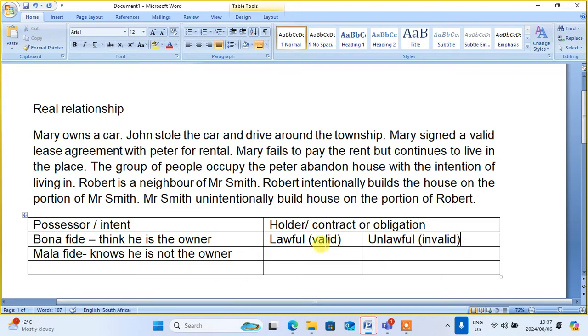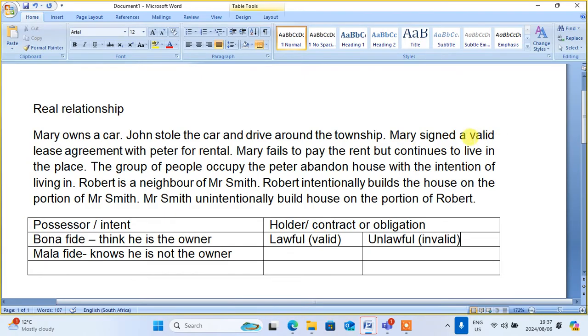Here it's valid because they signed a valid lease agreement. Therefore, regarding the house that she is renting, Mary is a bona fide lawful holder, because it is valid.